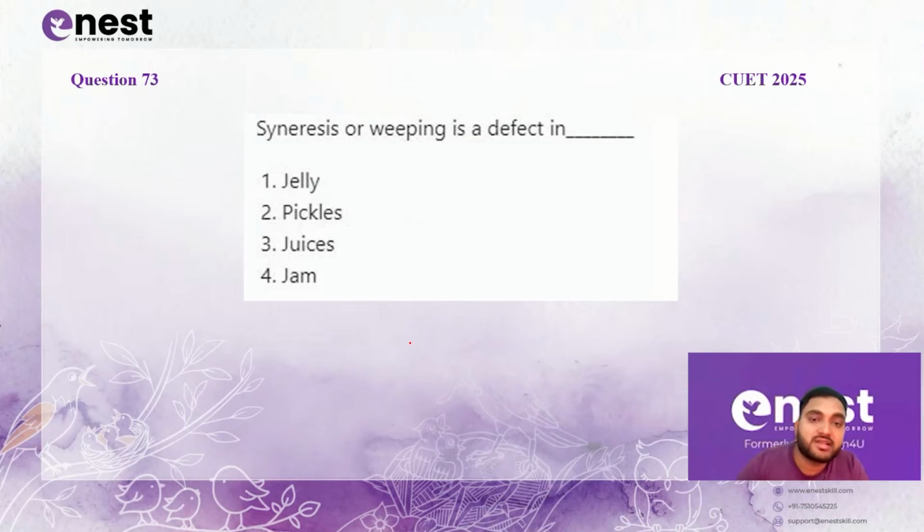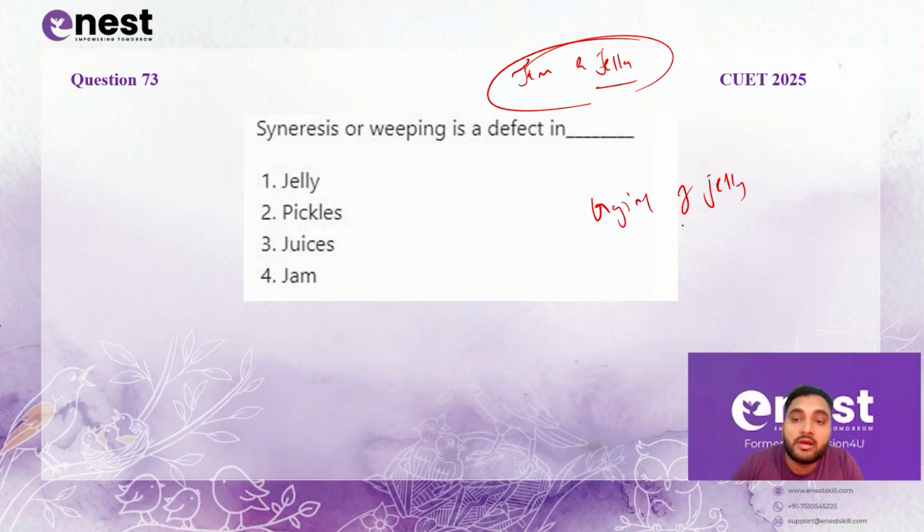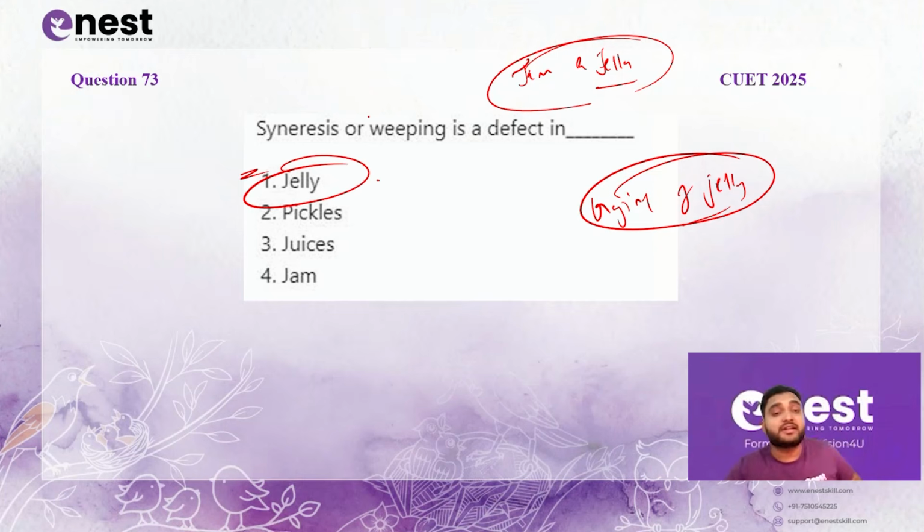Coming to the next, syneresis or weeping is a defect found in. So when we were discussing about the processing of your fruits, in that section there was a topic of jam and jelly. In that I told that when jelly loses water, it is called syneresis, that is crying of jelly. It will look as if the jelly is crying because the water will be coming out from the jelly. So it is a defect found in jelly, and it is often found in the desserts which are made through gelatin.